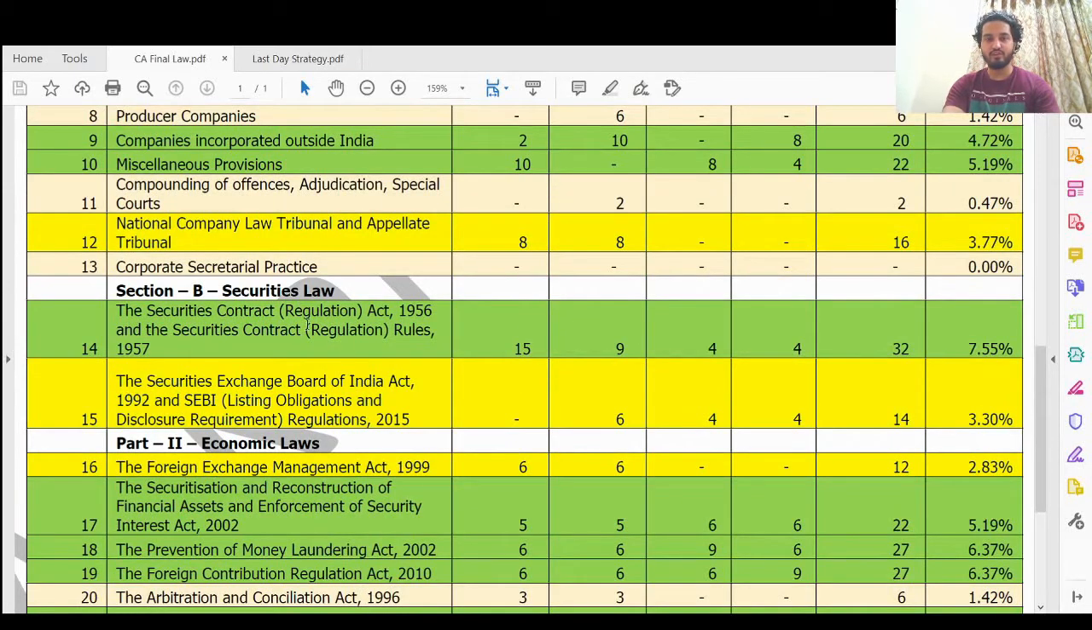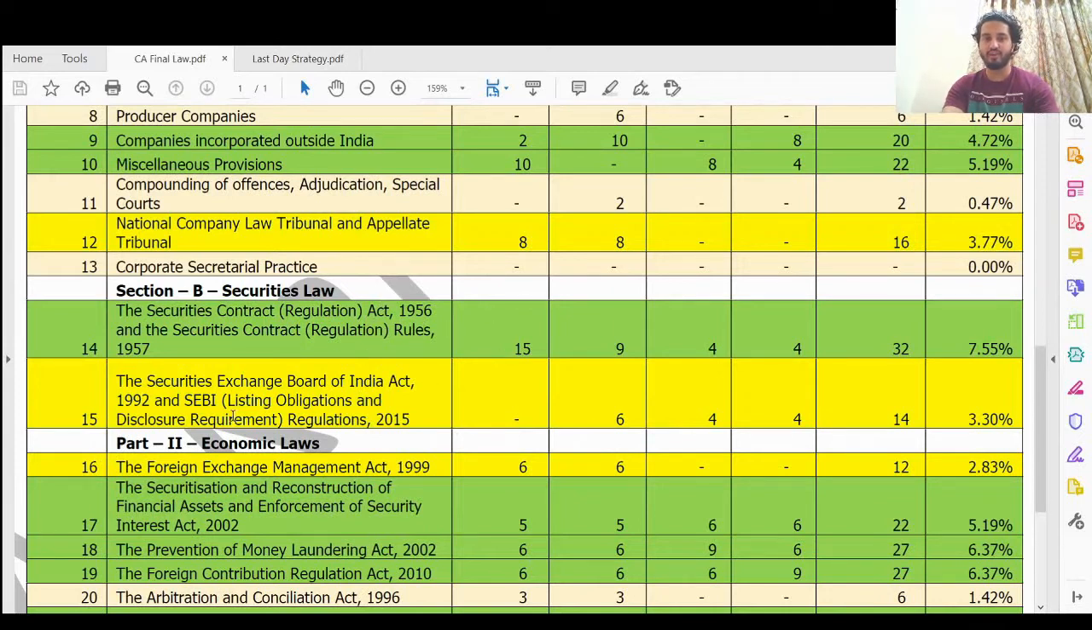Similarly for securities law, both A and B. Securities law is very important. If you see, in every attempt it has been asked: 15, 9, 4, 4, 6, 4, 4. People usually tend to leave this, but it is very important. The penalty and all those provisions are very important. Don't leave this. Easy, straightforward questions come, but people usually tend to leave this. Don't leave this. Very important.